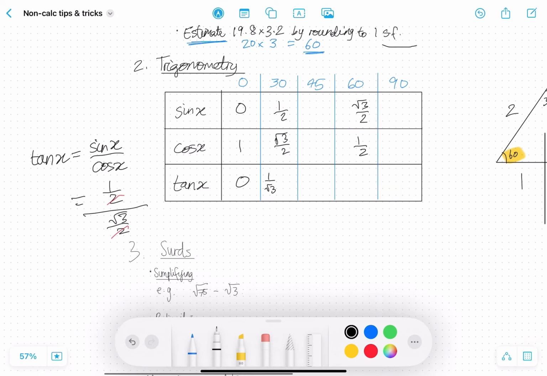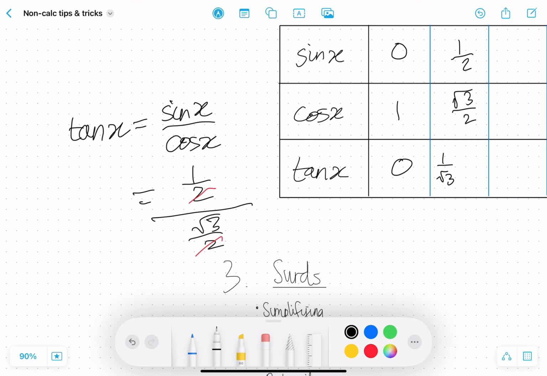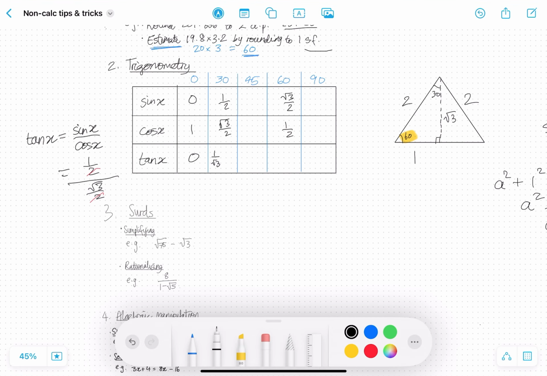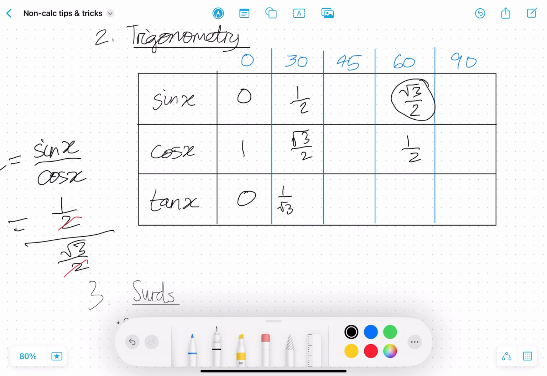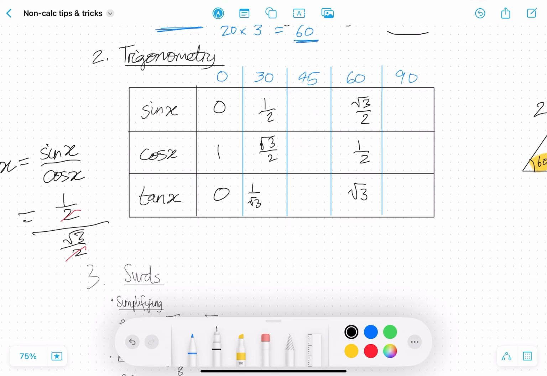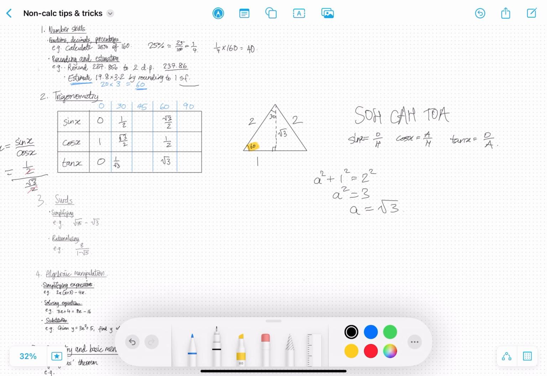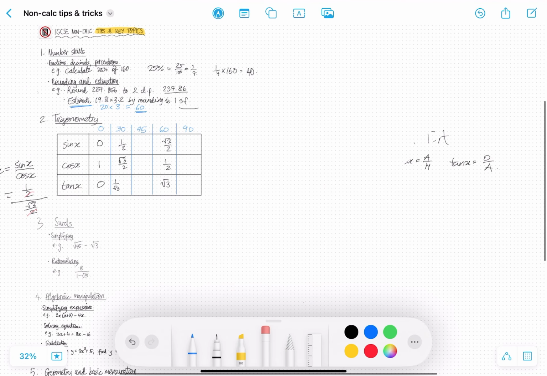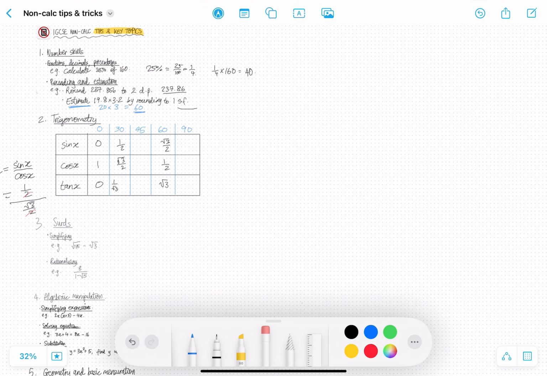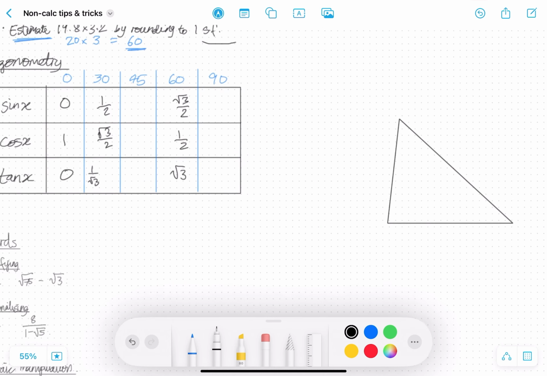And then if you use the same identity, tan x is equal to sine x divided by cosine x. If you divide root 3 over 2 by a half, you get just root 3. So now, to fill in the remainder of this table, we can draw another triangle. This time it's a 45, 45, 90 triangle.